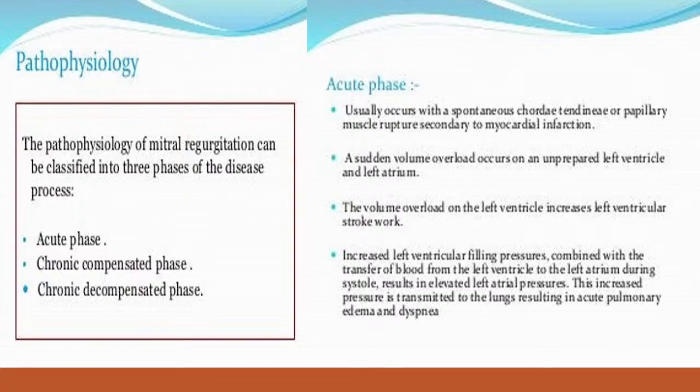If your patient has chronic mitral regurgitation, initially the patient has a trivial leak, then mild, moderate, then severe, so there is time for compensation. First the LA dilates, becomes more dilated, and attains its maximum capacity, then the blood goes to the pulmonary circulation. But in acute, because there is no time for LA dilatation, the blood goes directly into the pulmonary circulation and immediately the patient becomes decompensated.